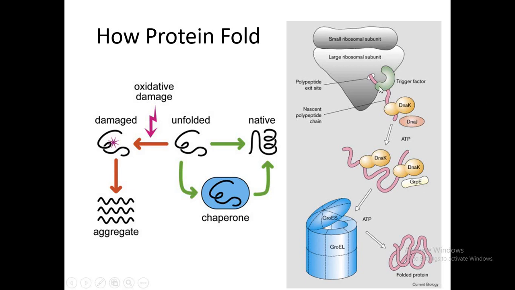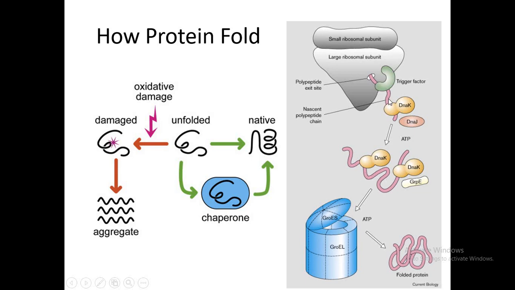When the polypeptide chain starts coming out from the ribosome, other proteins bind with it and bring the nascent protein.